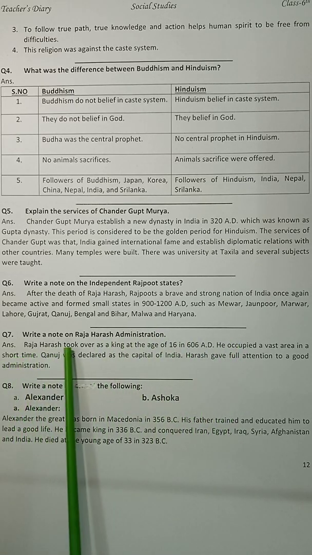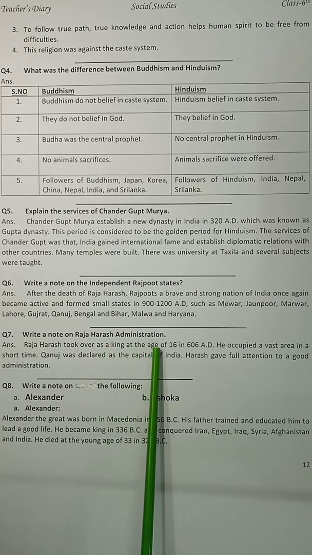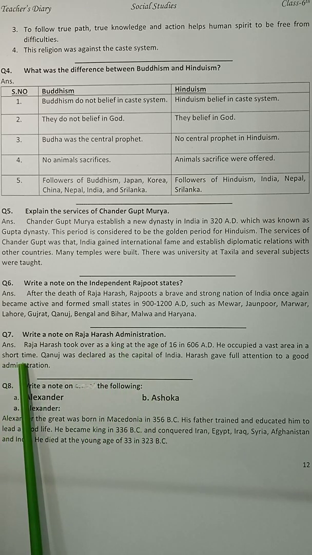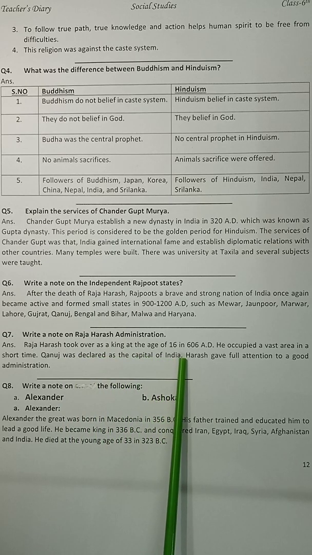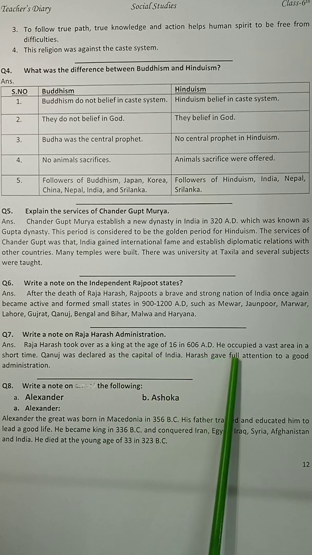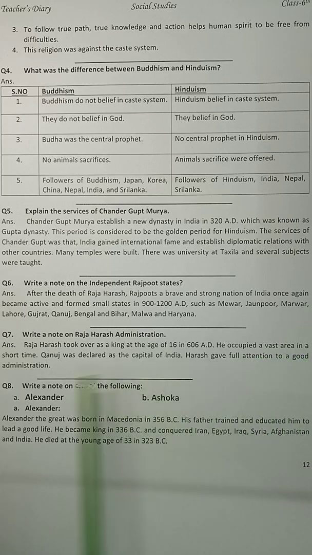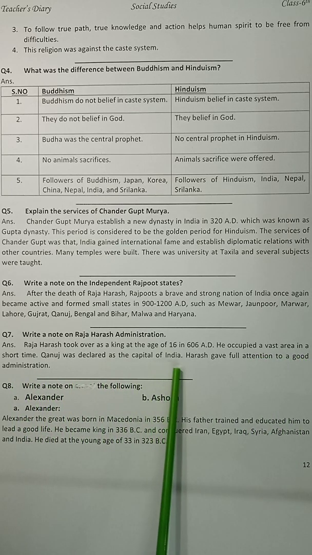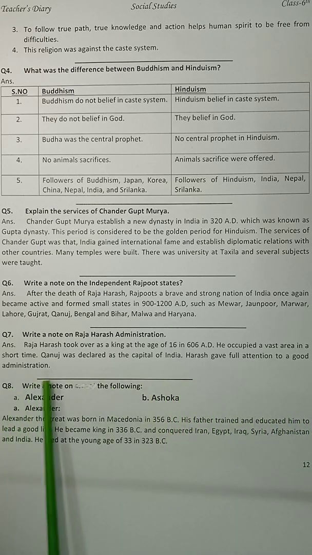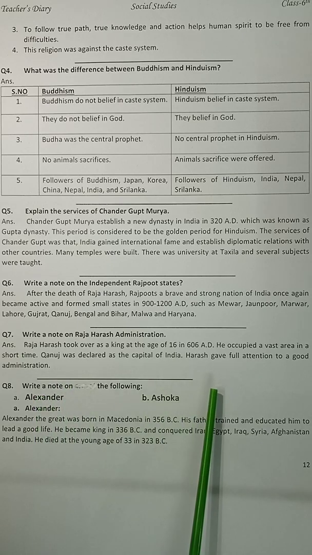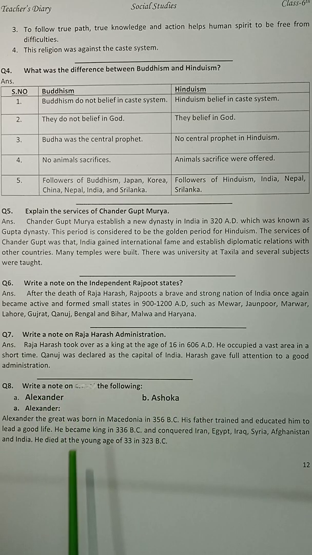Question number 7. Write a note on Raja Harish administration. The answer is Raja Harish took over as a king at the age of 16 in 606 AD. He occupied a vast area in a short time. Kannauj was declared as the capital of India. Harish gave full attention to a good administration. Draw a finishing line. Now, question number 8 is write a note on the following.